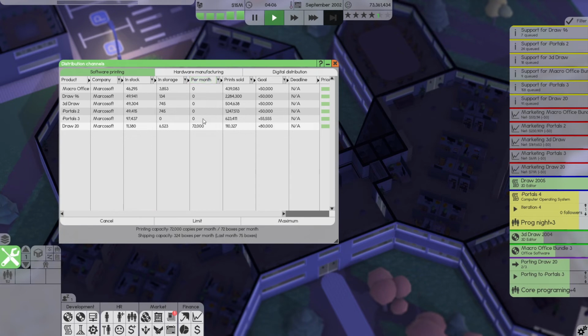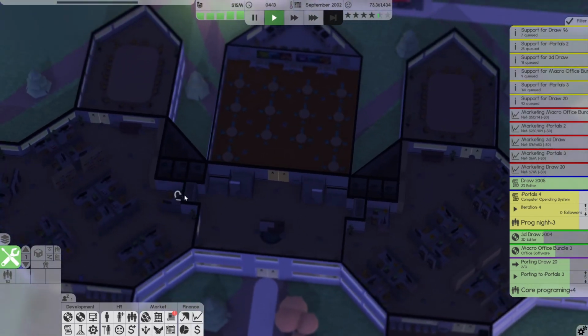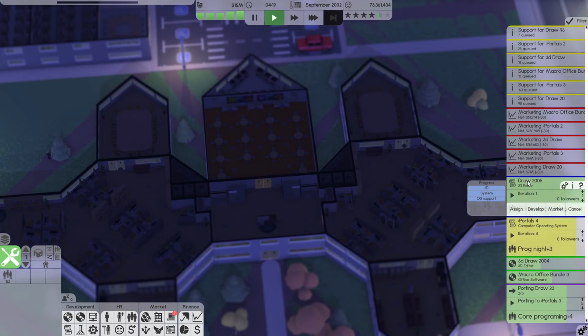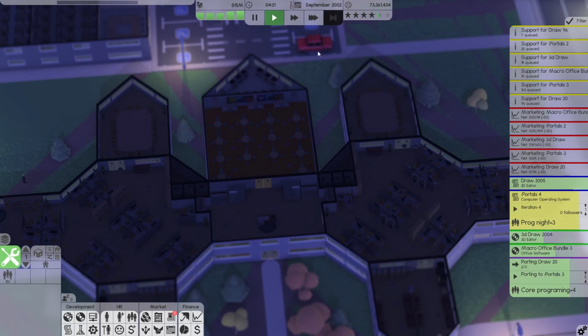How many are we selling per month? We're only able to print 72,000. I mean, that's probably not going to be a crazy thing that's going to happen month after month after month. So I'm thinking we're probably going to be fine. We're only in the second iteration there.